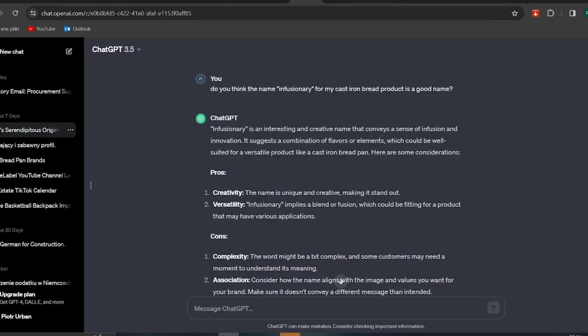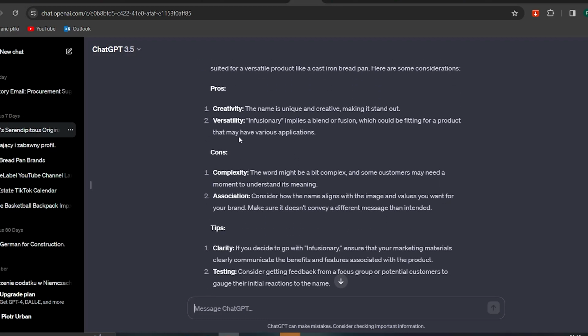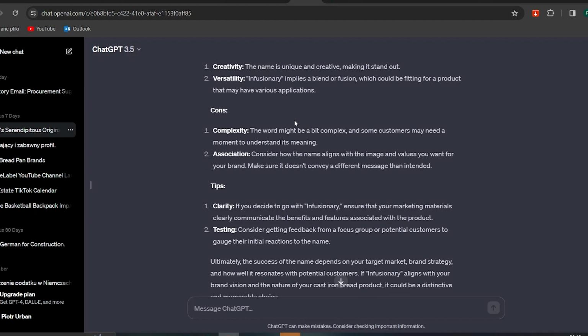my opinion. And before I did that, I also asked ChatGPT whether the word Infusionary fits well for my type of product, and it gave me some pros and cons of why this is a good brand name for this product, but there might be some disadvantages to it.